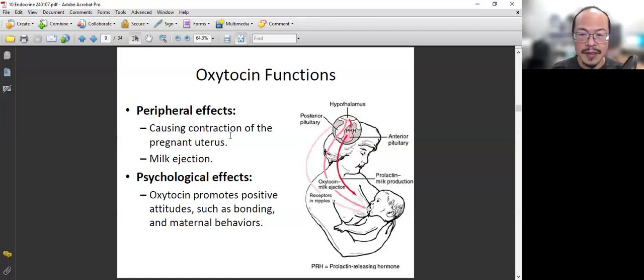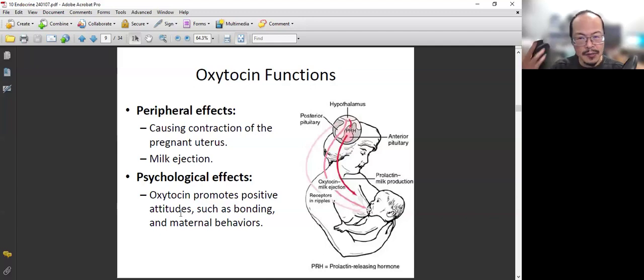So where is it from? It's from the posterior pituitary. Where does it act? It can act on the breast, on the mammary gland basically, and then on the uterus, but only temporarily, not all the time. You don't have uterine contraction by this all the time. It's only during the late stage of pregnancy.